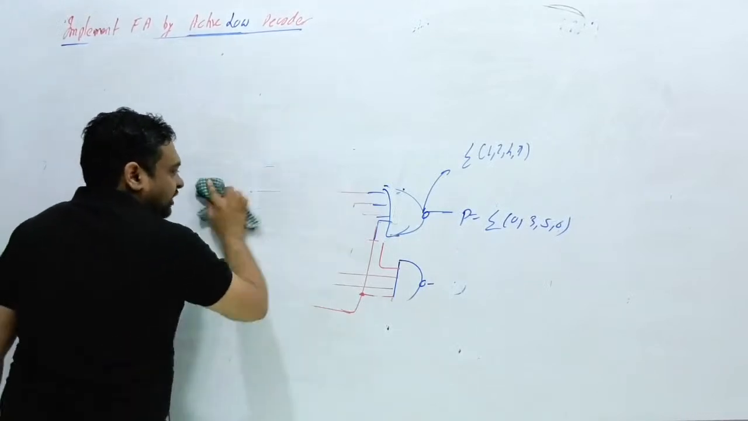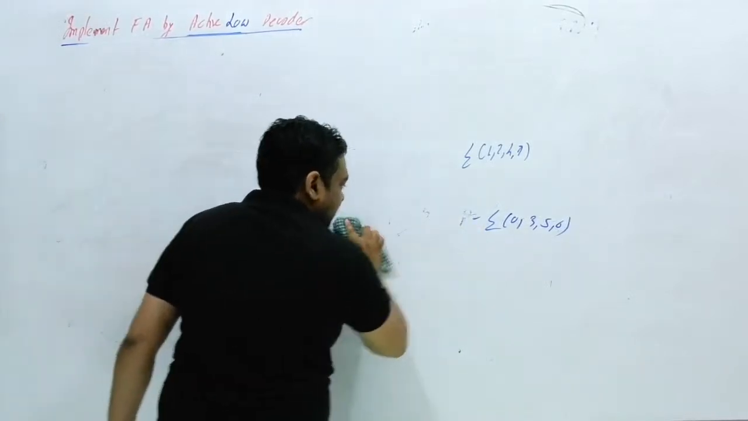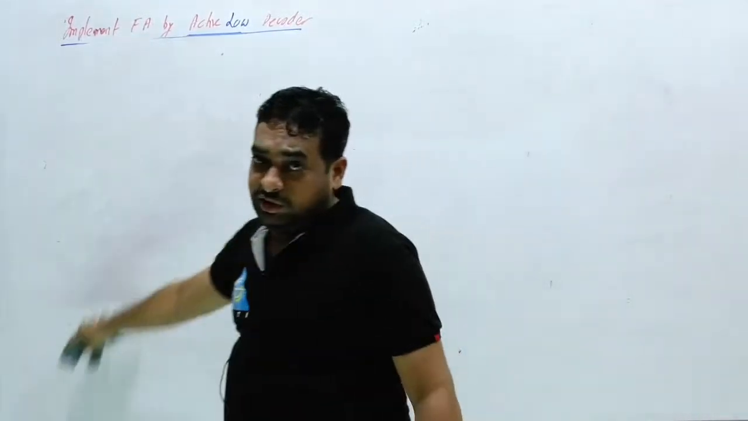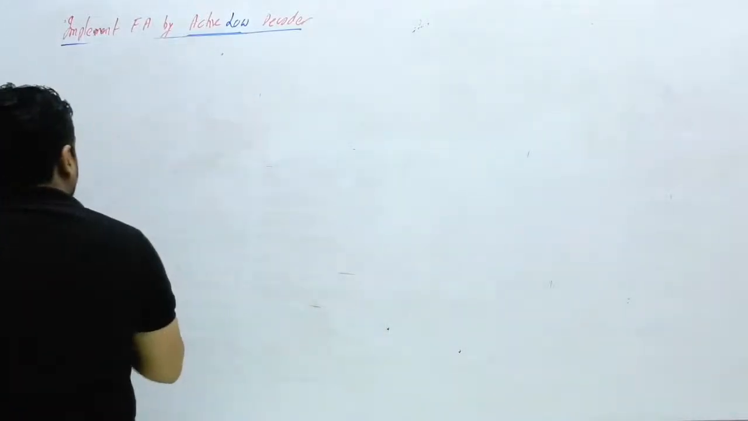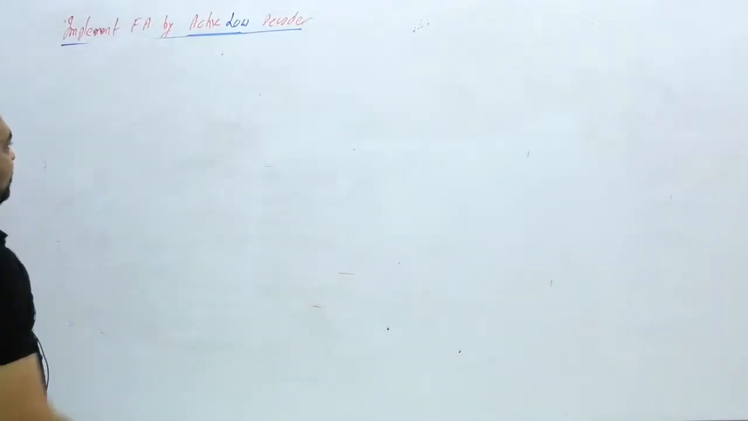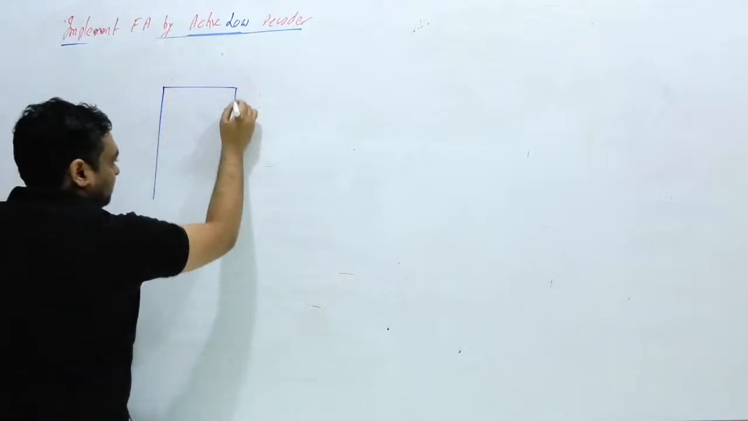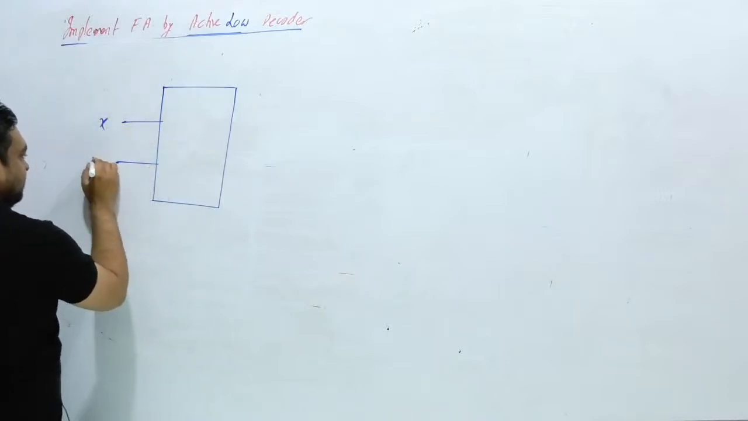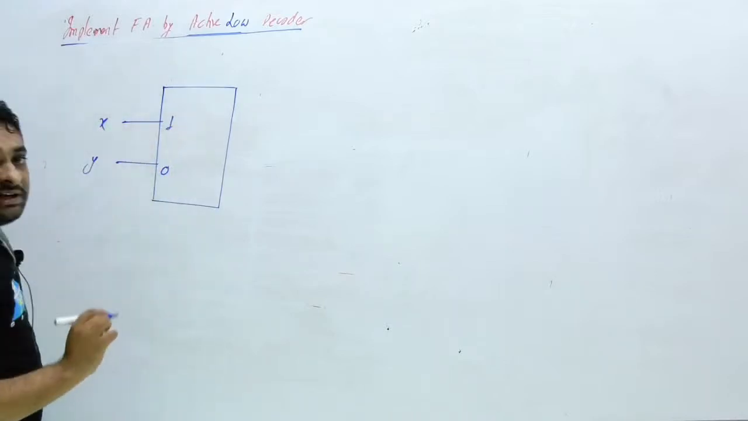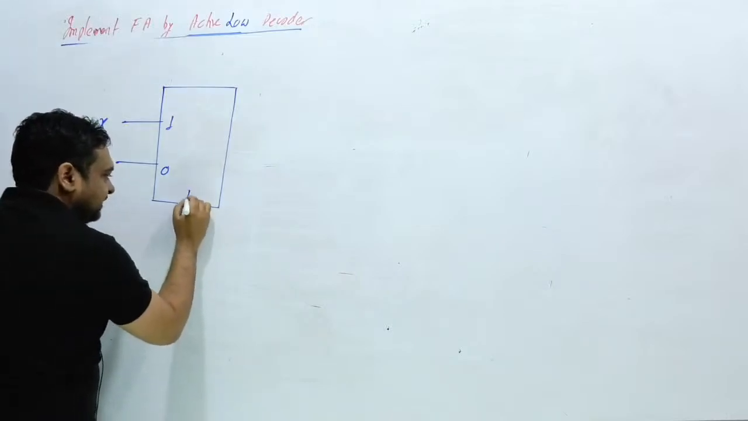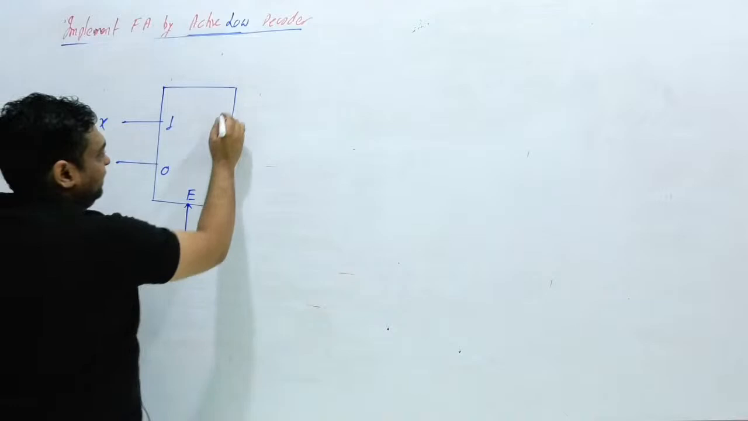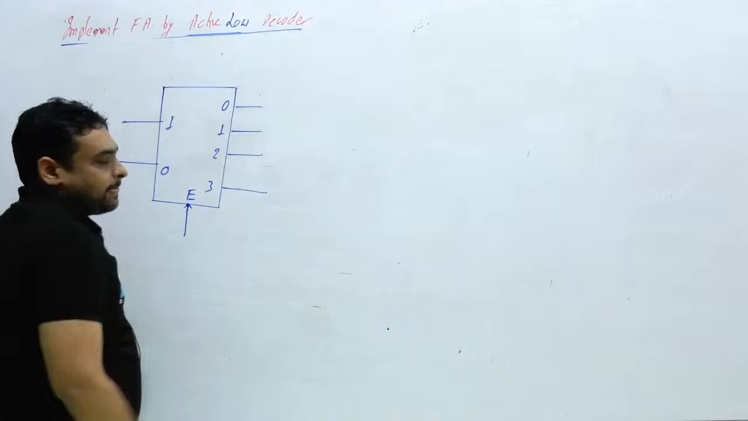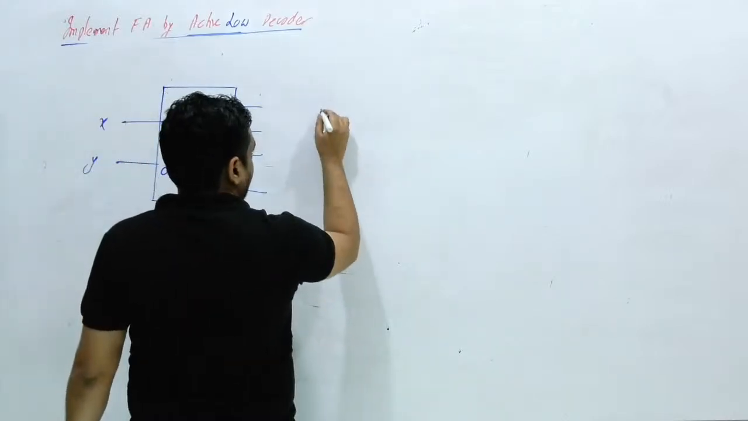Okay, one question I am going to ask you and you have to give me the answer. Now let's see. Suppose like this. This is X and this is Y. This is 0, this is 1, meaning MSB is X. And now this is the enable signal. Now here this is 0, this is 1, this is 2 and this is 3, like this.